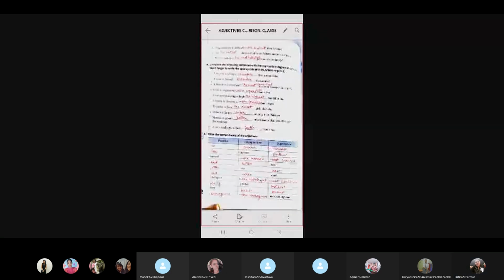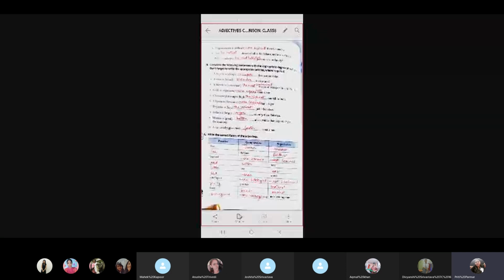Coming to exercise B, complete the following sentences with the appropriate degree of comparison. Don't forget to write the appropriate articles where required. Number one, a bicycle is cheaper than a motorbike. Cheaper. A river is broader than a canal. Broader. Number three, a bicycle is the most convenient means of transport in a traffic jam.